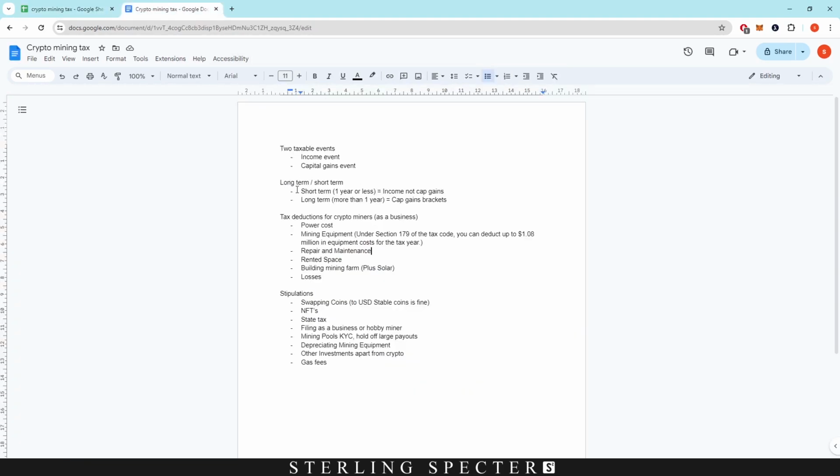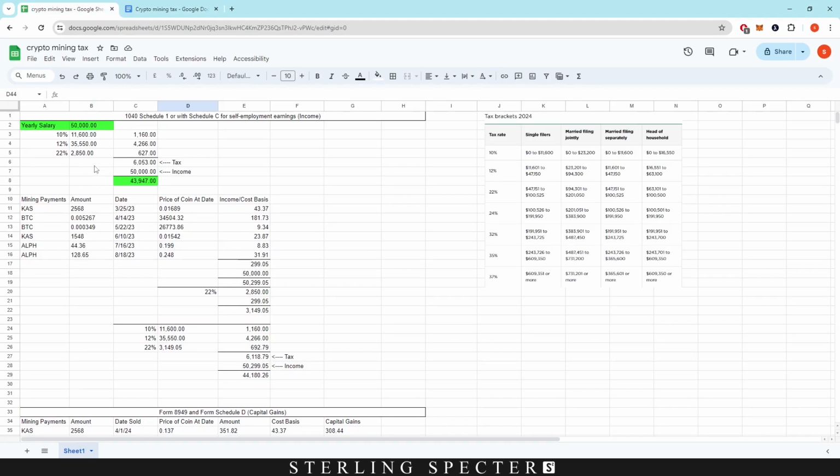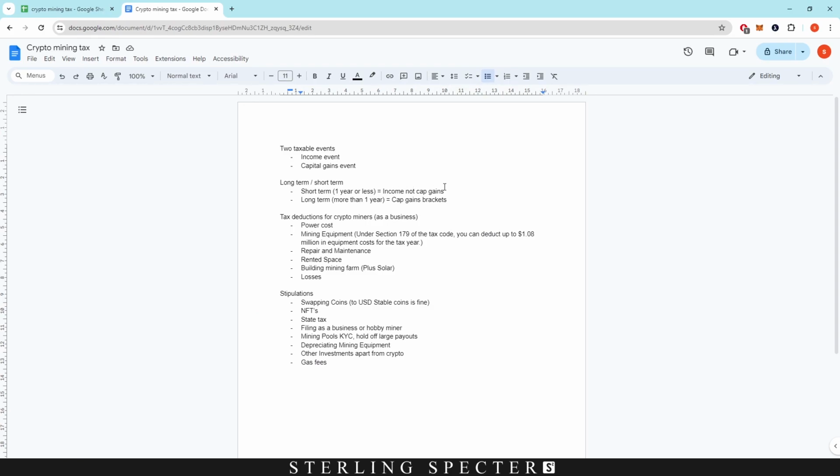So we have two types of capital gains, short-term and long-term. In the short term, which is one year or less, you pay it as income and not capital gains. So basically we do this calculation all over again with the amount of cryptocurrency that we sold minus the cost basis. So this all wraps into income tax instead of capital gains tax. And then if you've held an asset for the long term, which is more than a year, that's when you start to pay capital gains on the capital gains brackets.